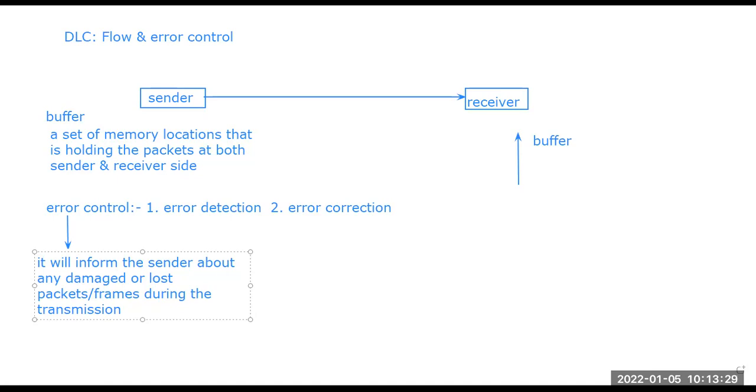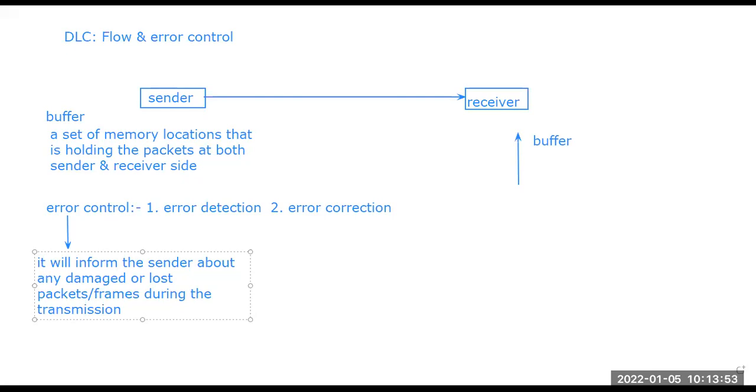And the second method: while gathering the total portion, some of the frames may be lost. It is not received at all. Then again a signal will be sent to the sender that this particular frame has not been received, or there is a lost frame here. So kindly check and send that lost frame. So in both cases, this is the error detection process.